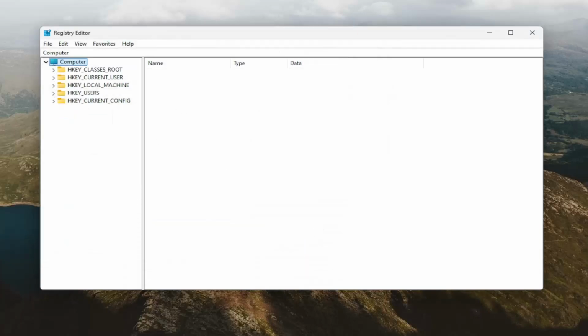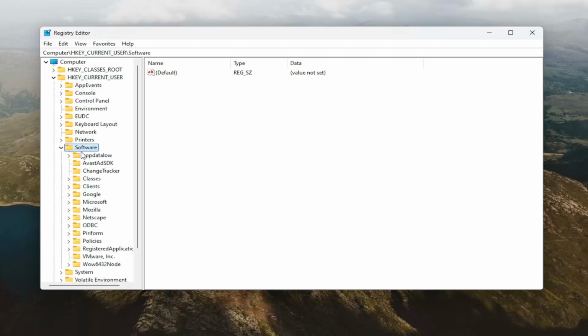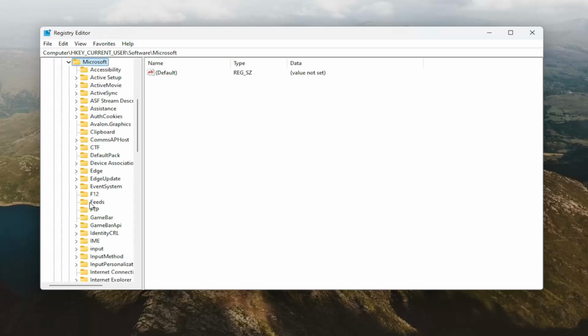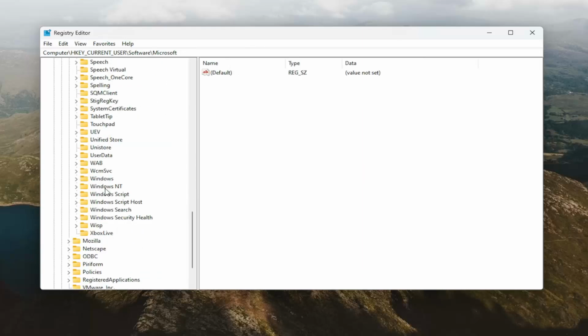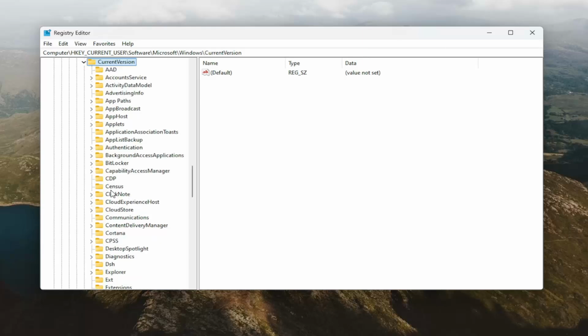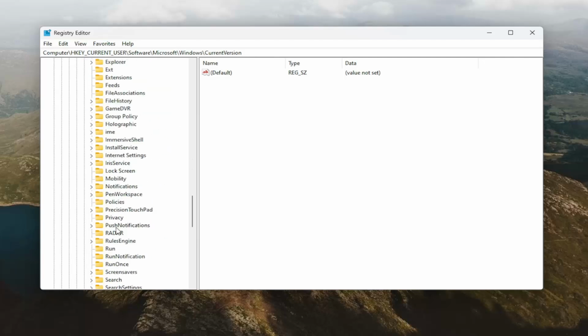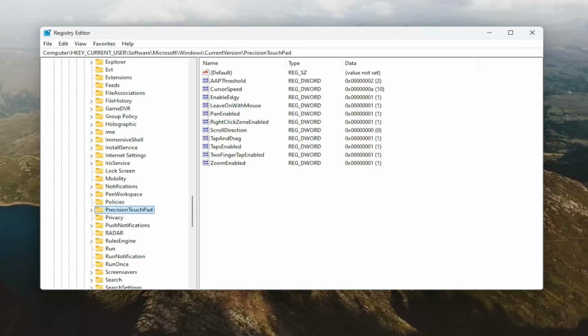So now that is done, we're ready to begin, and we're going to start off by double clicking on the HKEY_CURRENT_USER folder. Do the same thing now for the Software folder, so double click on that. There should be a Microsoft folder, double click on it. There should be a Windows folder in here, scroll down and you want to double click on that. There should be a CurrentVersion folder, double click on that one as well. Now you want to go down to PrecisionTouchpad right here, just left click on that one time.